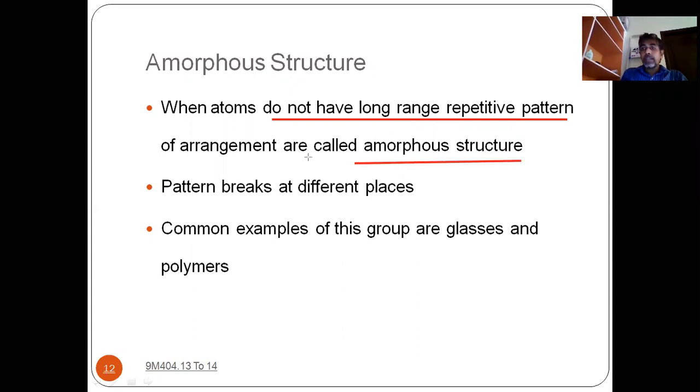So you do not have a long range repetitive pattern of arrangement of atoms. The pattern breaks at different places, so there is no continuity. Some breaks are there. The pattern is not repeating over a longer range. Common examples of these amorphous solids are glasses and polymers. Glasses and polymers are called amorphous solids.